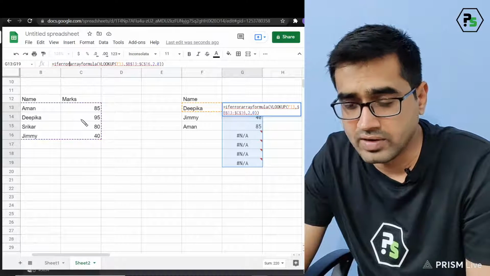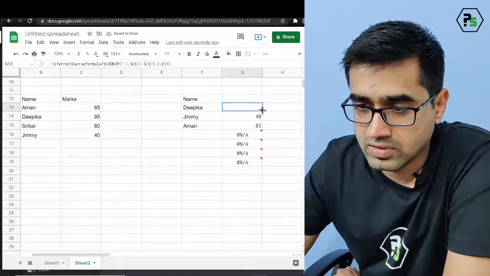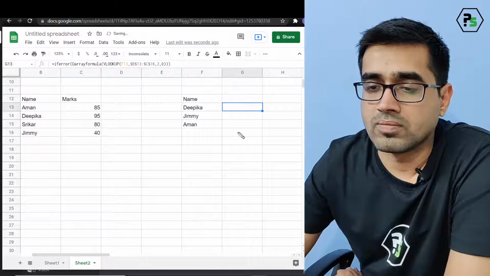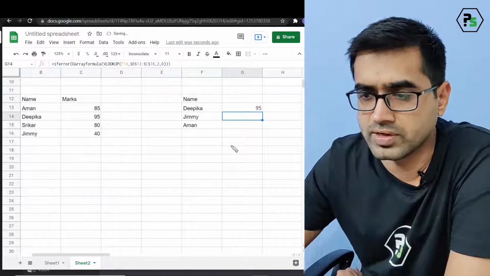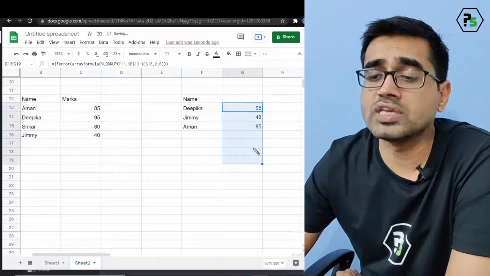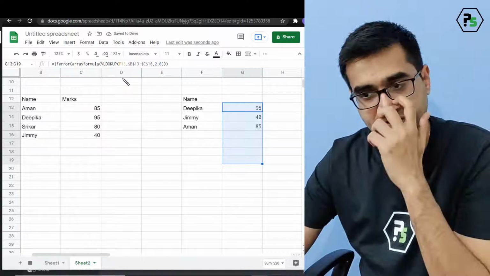IFERROR, one more function. Wait, the formula, this value, sorry. Now you see the errors won't come, because IFERROR is controlling it. I hope you remember the IFERROR function.